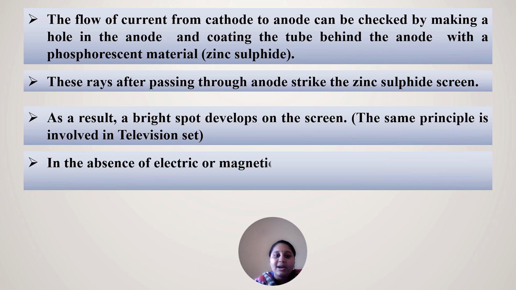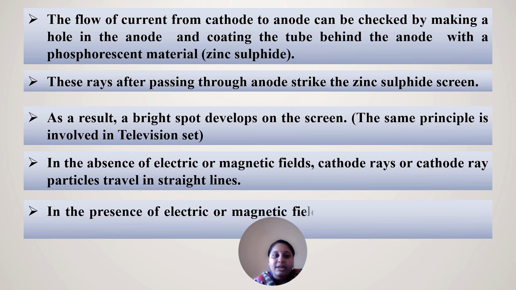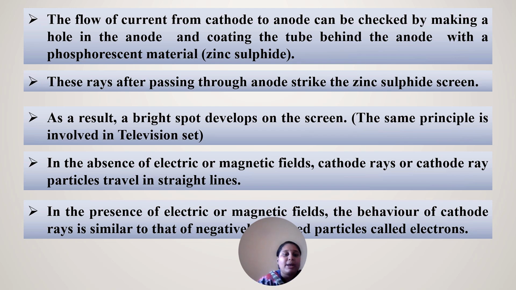In the absence of electric and magnetic fields, the cathode rays travel in straight lines. In their presence, the behavior is very similar to negatively charged particles. Negatively charged particles are called electrons.